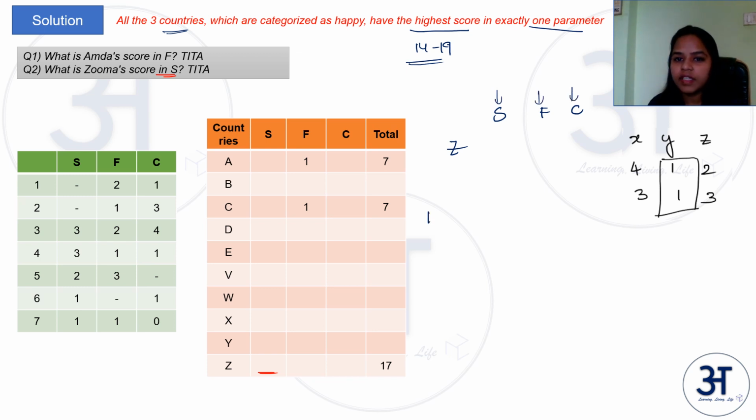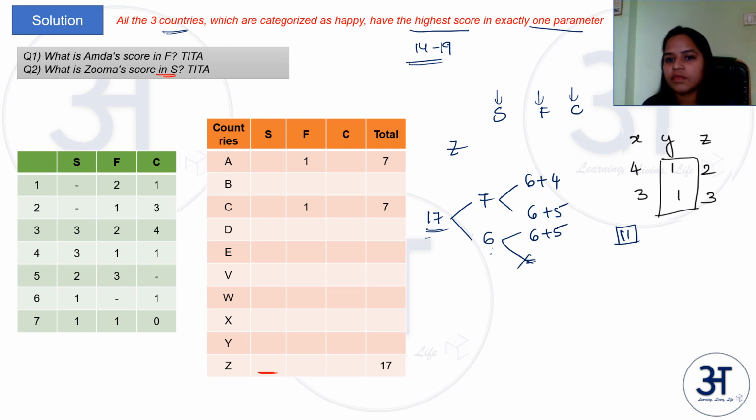So now let us see how we can write 17. 17 we can write in two ways. One way in which the highest score is 7 and the other in which the highest score is 6. So if the highest score is 7, then what are the possibilities? The remaining sum should be 10. So it can be either 6 plus 4 or 5 plus 5. If the highest score is 6, then the remaining sum should be 11. Then it should be 6 plus 5, and that is the only possibility. So we have three possibilities now. Now let us see which of these is feasible.